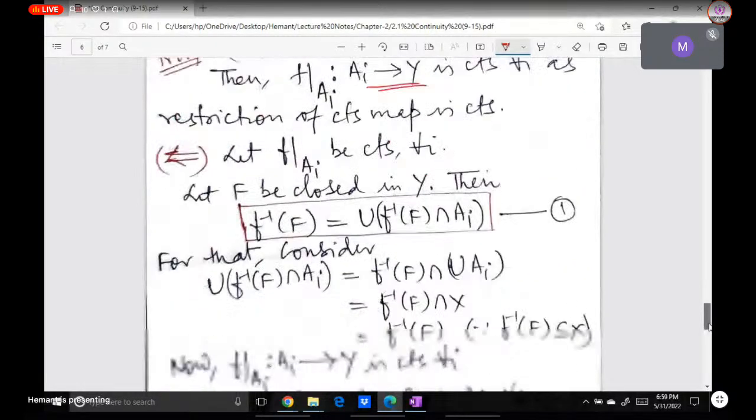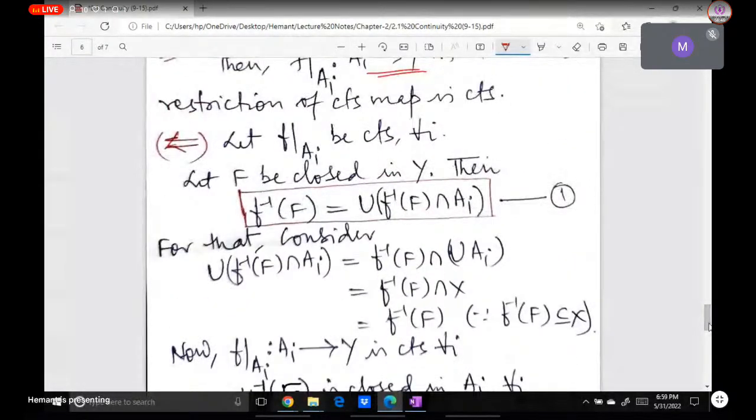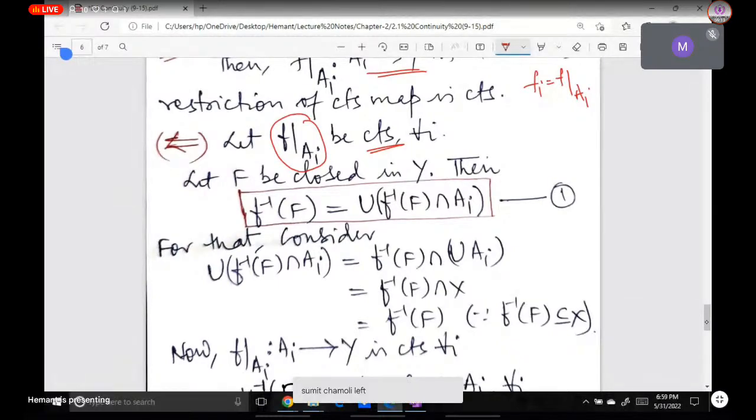Okay, तो the other way में चूंकि अब ये सारे closed हैं, the restrictions to A_i are continuous maps. I mean उधर वाले hypothesis में जो हमें f_i given था, what was the f_i? f_i was nothing but f restricted to A_i. तो यहाँ पे जो f restricted to A_i है, ये continuous map है हमें given है. Okay, and we have to prove that this map f from X to Y is continuous. चूंकि ये family of closed sets हमें given है और इस f को continuous prove करना है, तो we try to use the same thing: ये जो हमारा inverse image of closed set is closed.